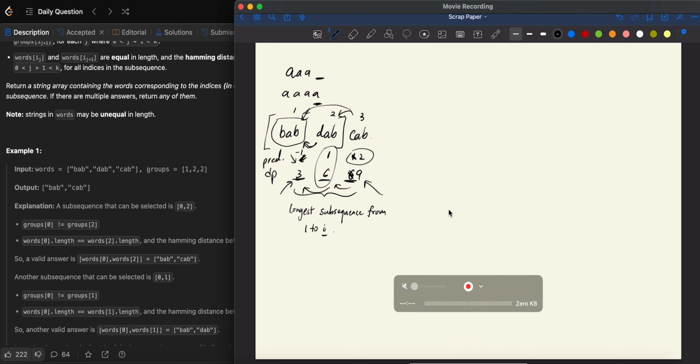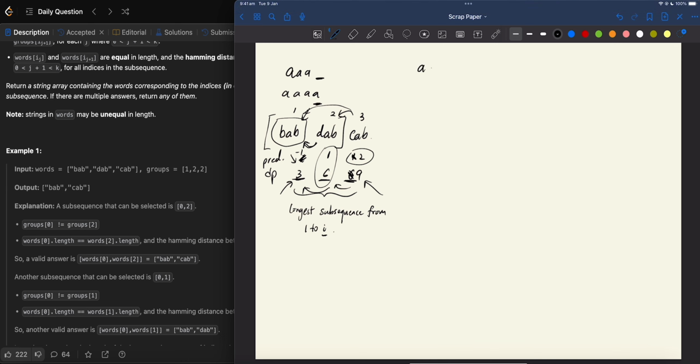If I draw an example, let's say we have AAA, and then we have BBB, BBC, something like this, right? By inspection, if we have this subsequence here, BBB and BBC, it will be of length 2, and it will be longest, right? But if we use greedy, we would have picked this, and we would be like, oh, none of these work, so we can't extend our thing anymore. So I think that's why greedy wouldn't work.